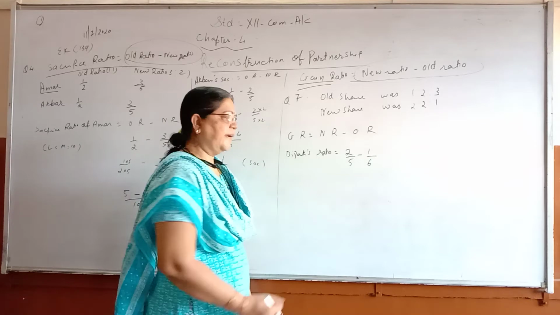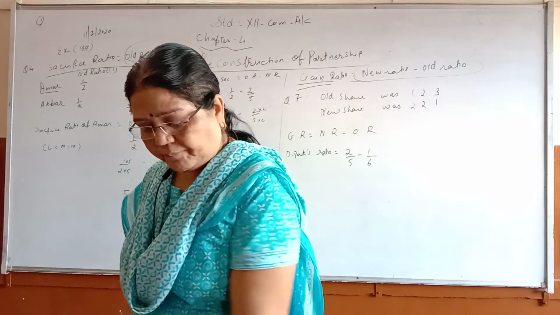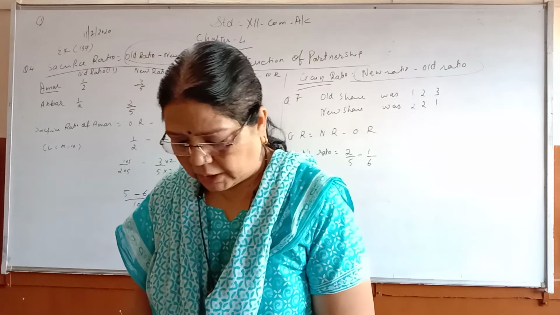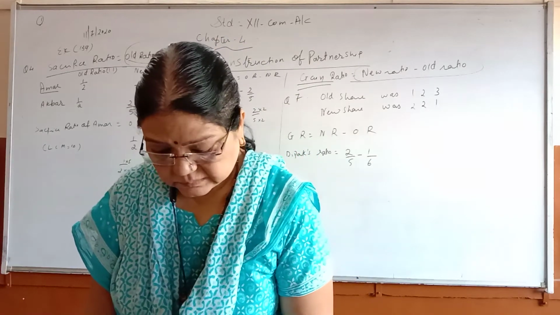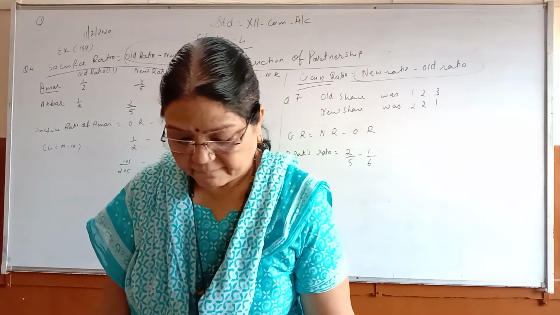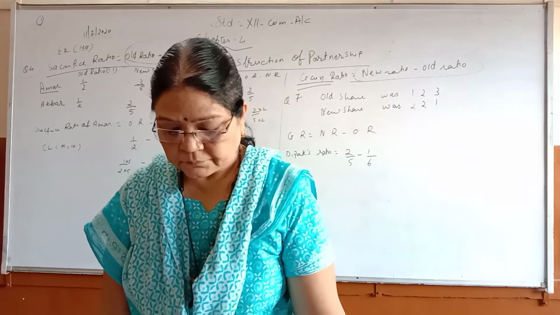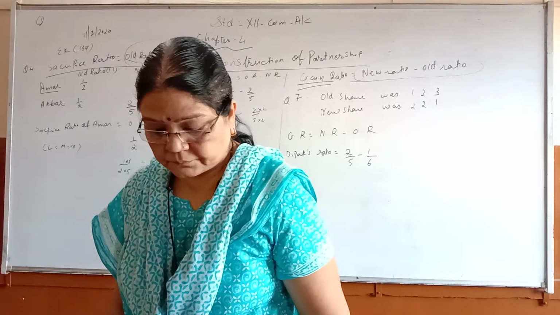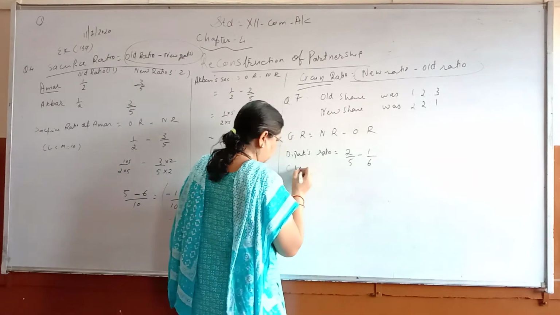Working is the same, children. Deepak, what will be the LCM here? 5, 6, 30, and we will work out. 30 is the LCM here.